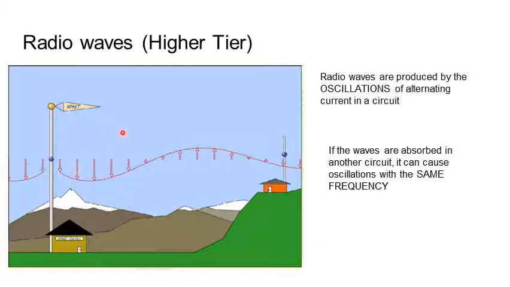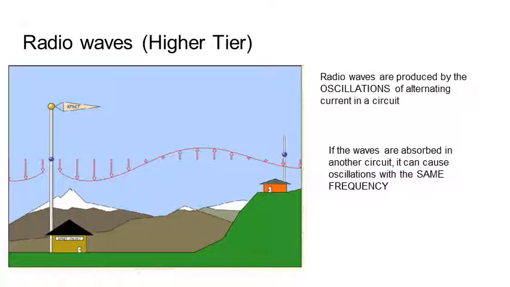The radio waves can then be absorbed in other circuits. Now, if they're absorbed in another circuit, they can start those circuits oscillating. So I've now got an alternating current in this circuit where there wasn't one before. So alternating current in this circuit produces radio waves. Those radio waves are absorbed in another circuit, and that starts alternating current there.